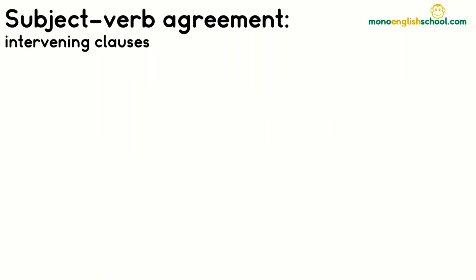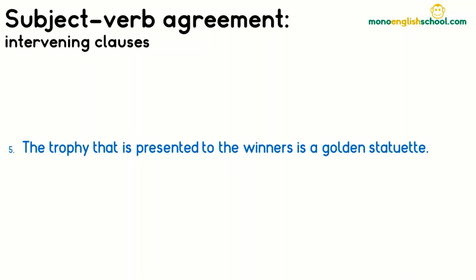Finally, we will move on to discuss intervening adjective clauses, or relative clauses. A relative clause is a subordinate clause that begins with a relative pronoun, for example who, which, or that, which functions as its subject, and they also contain a verb. Similarly to intervening phrases, the intervening clause provides further information about the subject. Our first example: the trophy that is presented to the winners is a golden statuette.